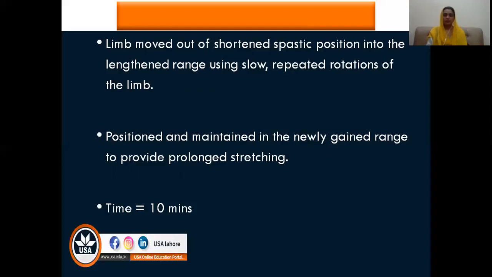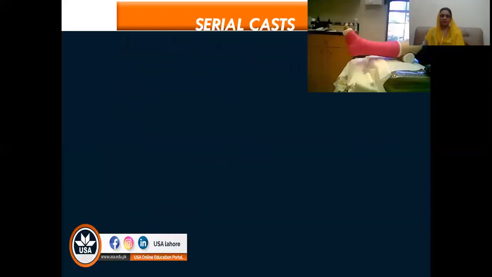Then that position should be maintained, and the newly gained range should be used to provide a long stretch. Usually the patient can maintain the lengthened position for 10 minutes. Most of the time it is fatiguing for the patient, so we limit this to 10 minutes.